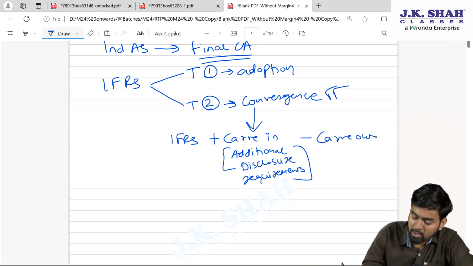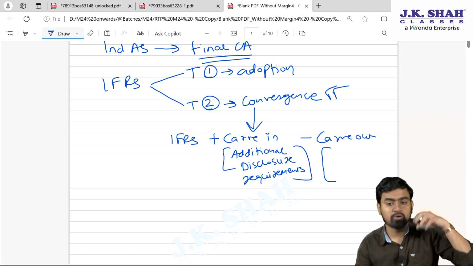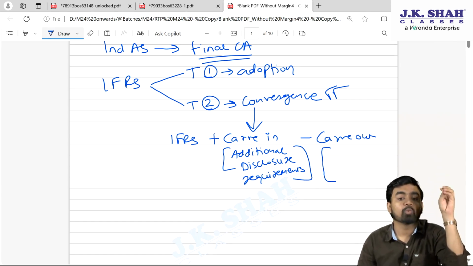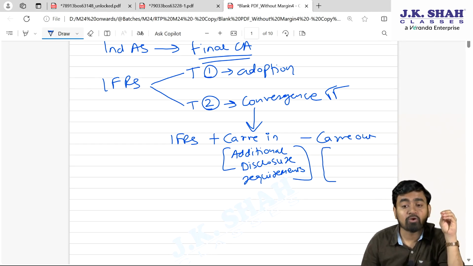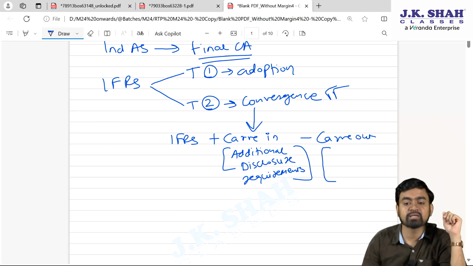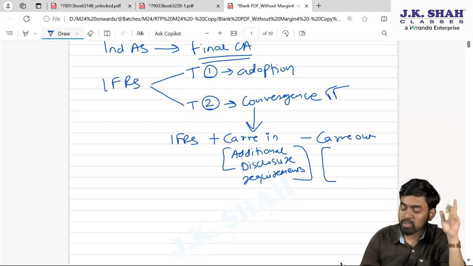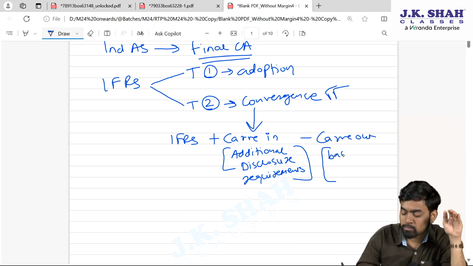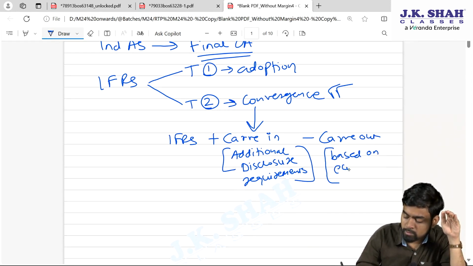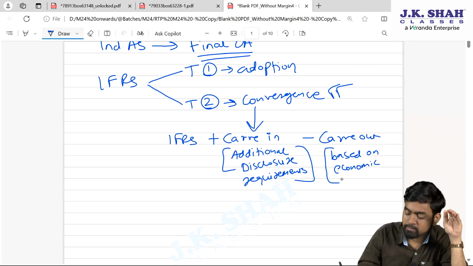Carve out. Because the economic environment which is there while following IFRS, that we don't want in India, because Indian economic environment is different as compared to the international. Fine. So carve out, we deleted few things based on economic environment of India.